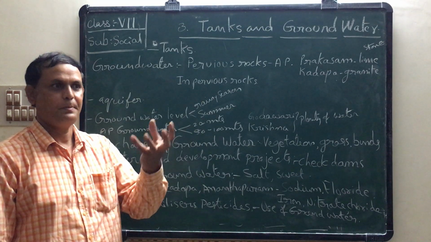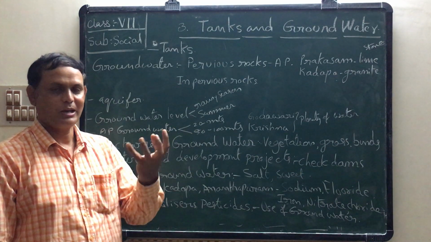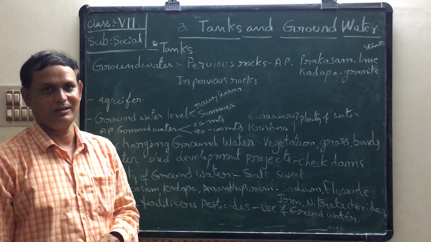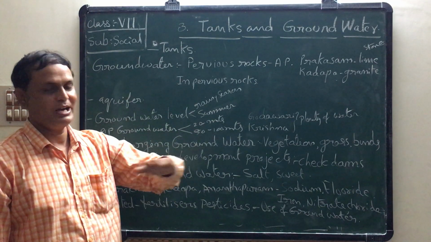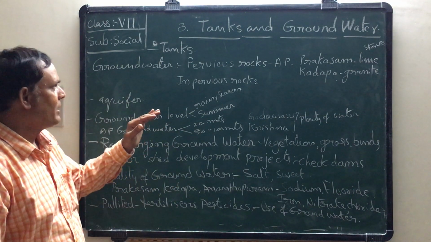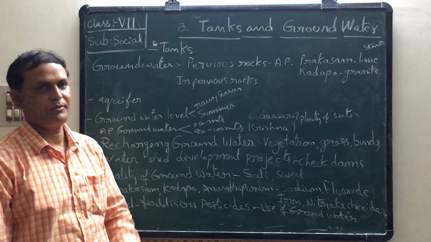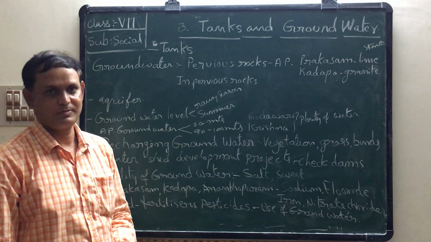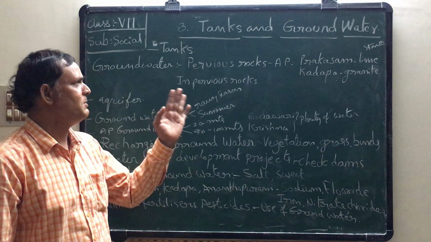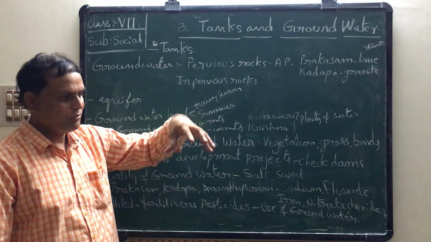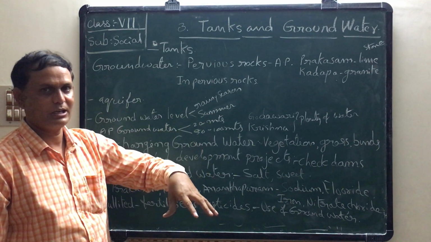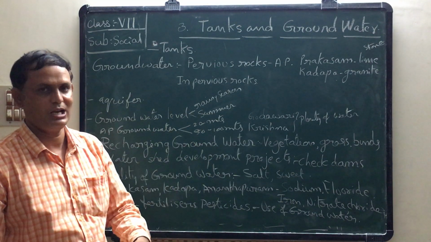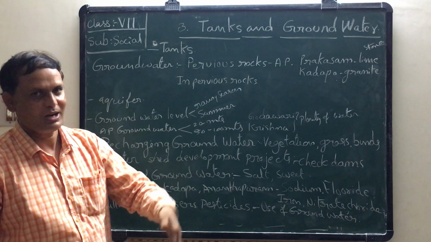That means percolating. Percolating means going into the soil, that means below the earth's surface. So here two types of rocks are there. First one is pervious rocks, second one is impervious rocks. When water goes into the soil in the rainy season, it goes deeper.